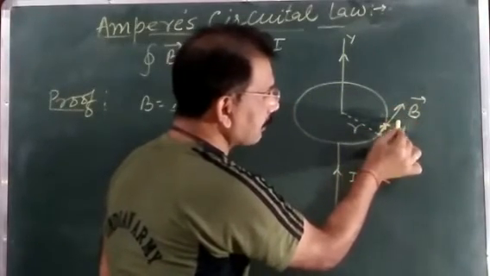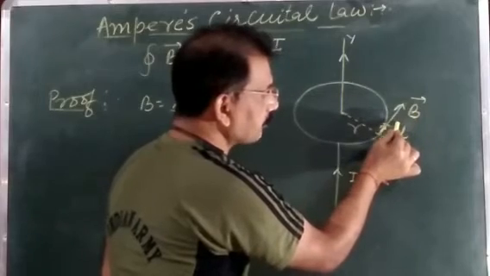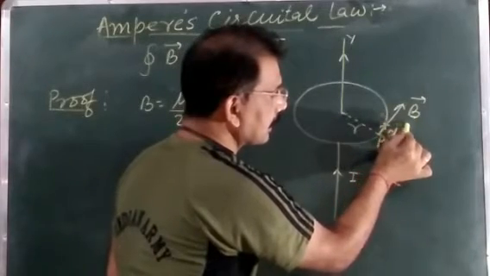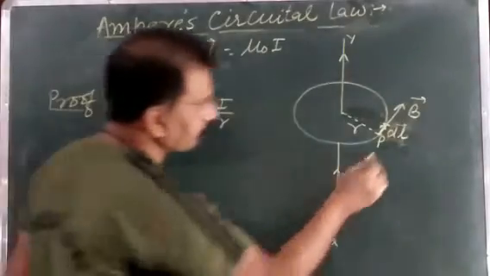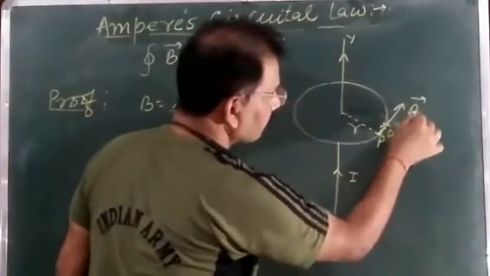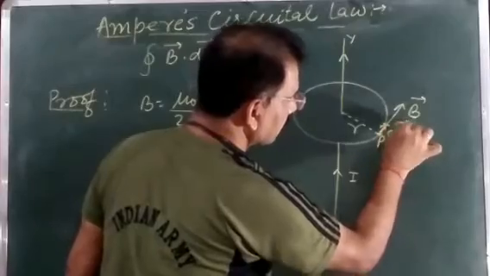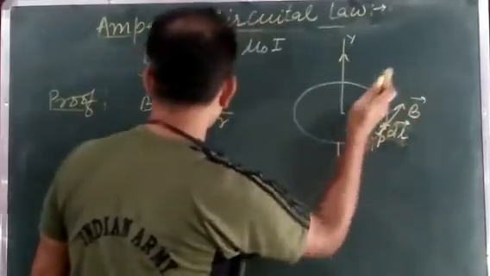It means the angle between B and this current element dl is 0 degree. In this case, B and this current element dl are both in the same direction.